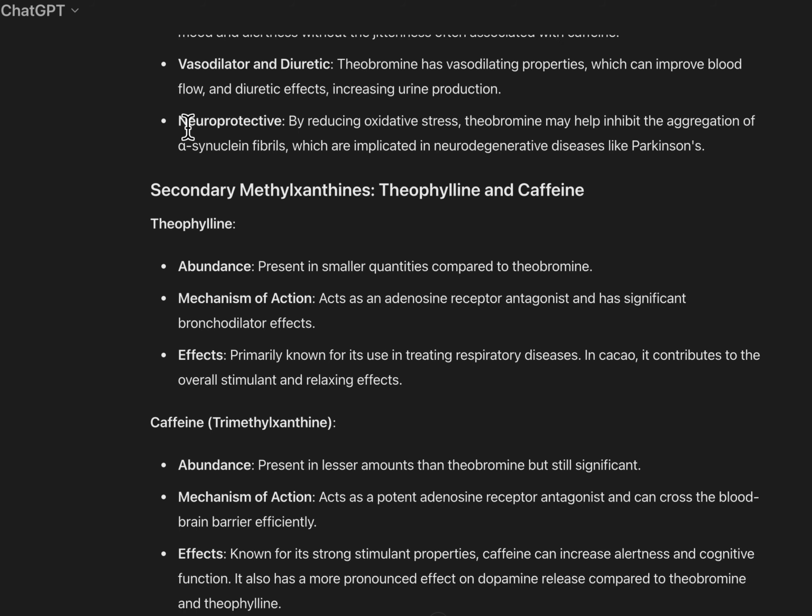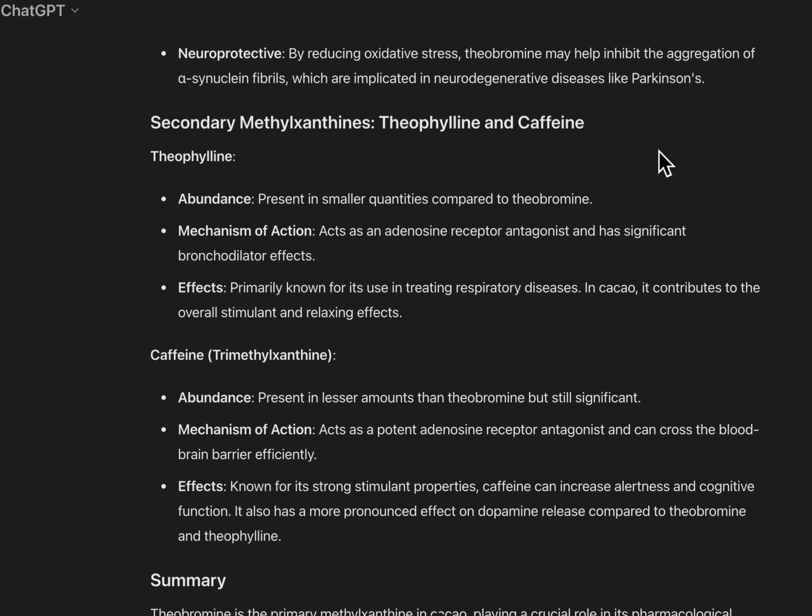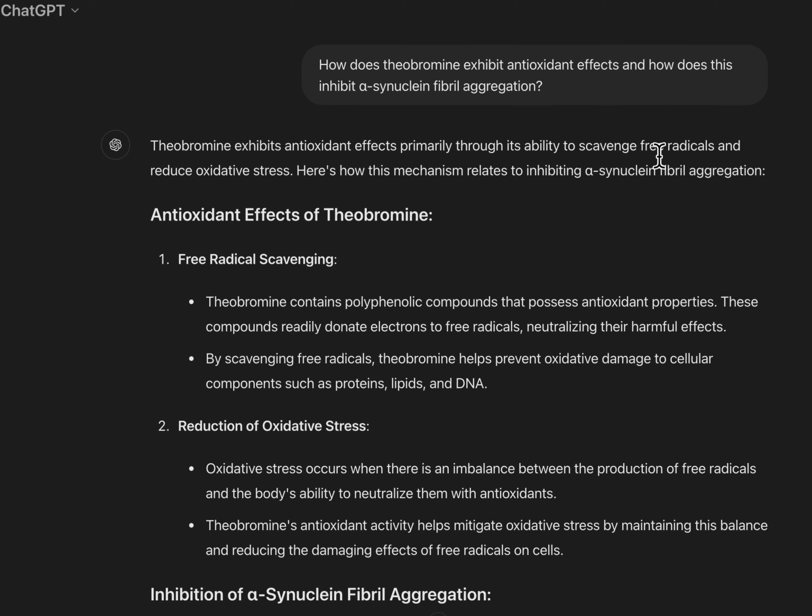It says that it's neuroprotective by reducing oxidative stress. Theobromine may help inhibit the aggregation of alpha-synuclein fibrils, which are implicated in neurodegenerative diseases like Parkinson's. Okay, that statement is true. Where it gets off track is when I say, how does theobromine exhibit antioxidant effects? And how does this inhibit alpha-synuclein fibril aggregation? So there's a little bit more to it. And this actually has to do with superoxide dismutase, which ChatGPT is not going down that branch.